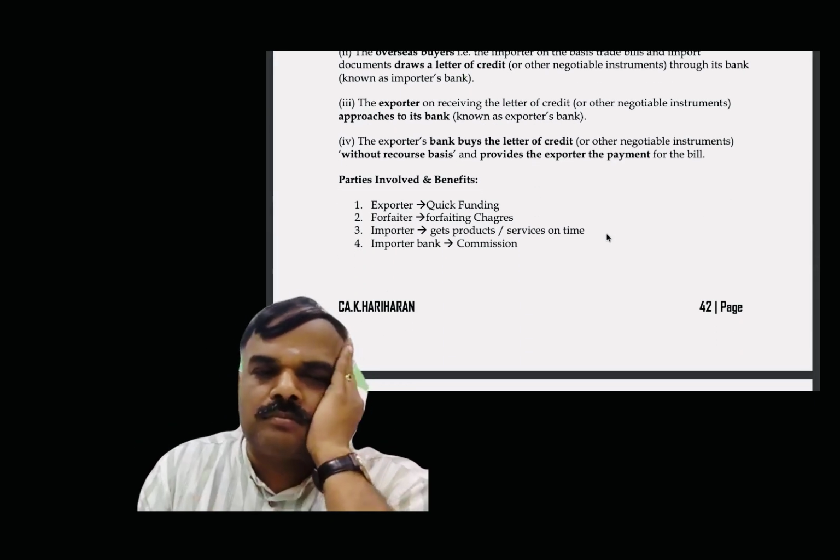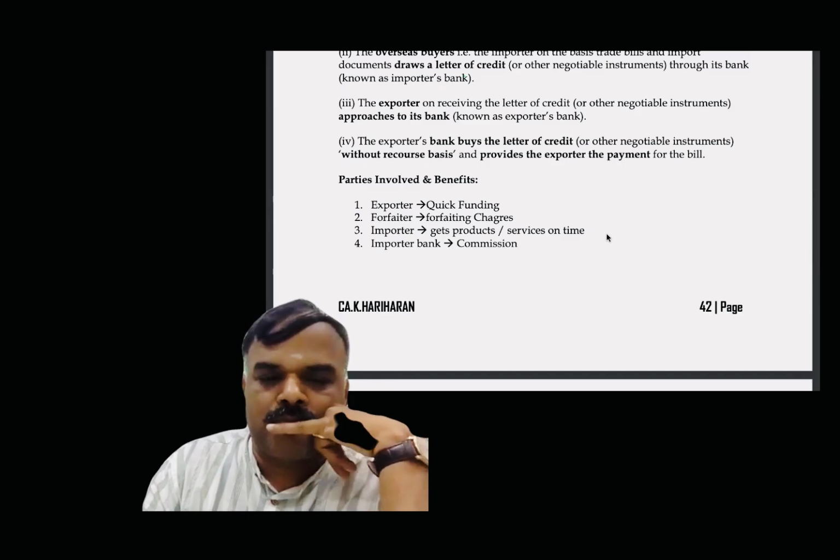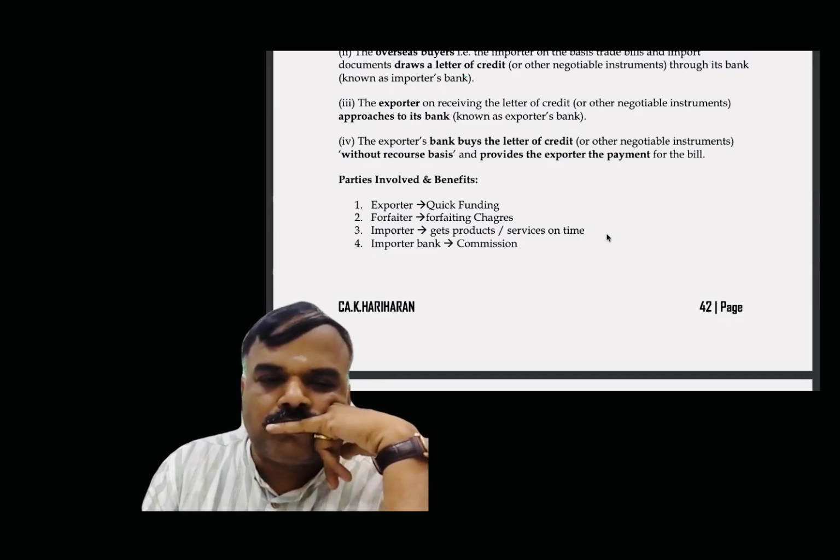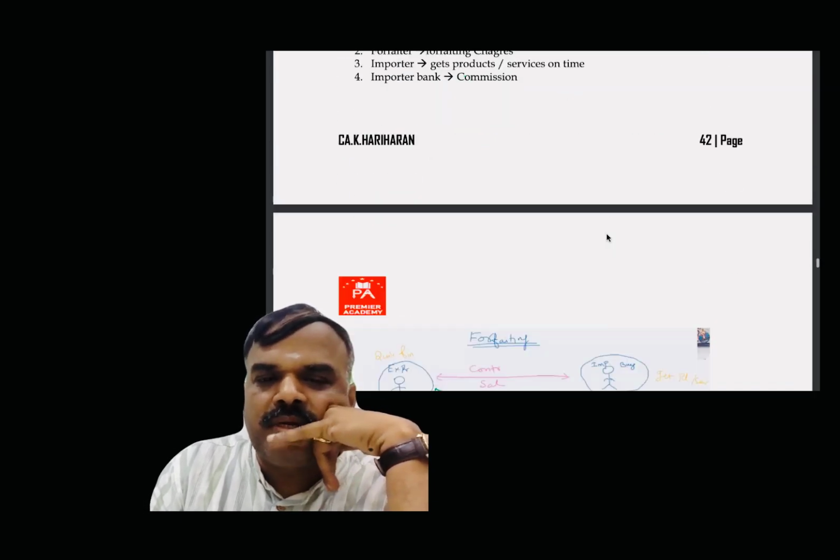Parties involved and benefits. Exporter: quick funding. Forfeiter: forfeiting charges. Importer: the benefit is he gets products or services on time. Importer bank: the benefit is commission. Interesting.